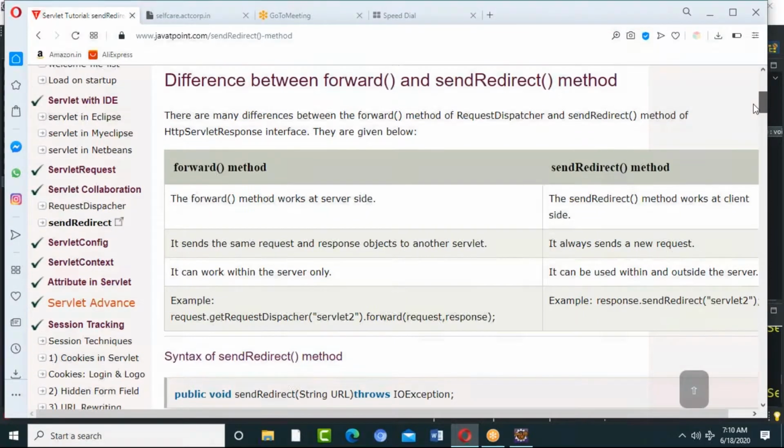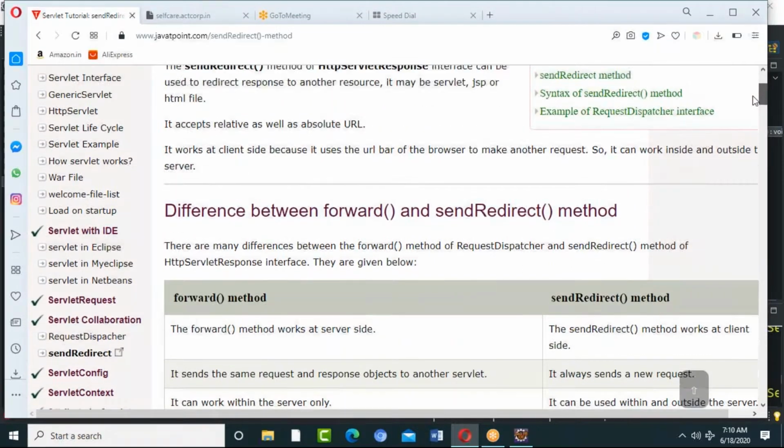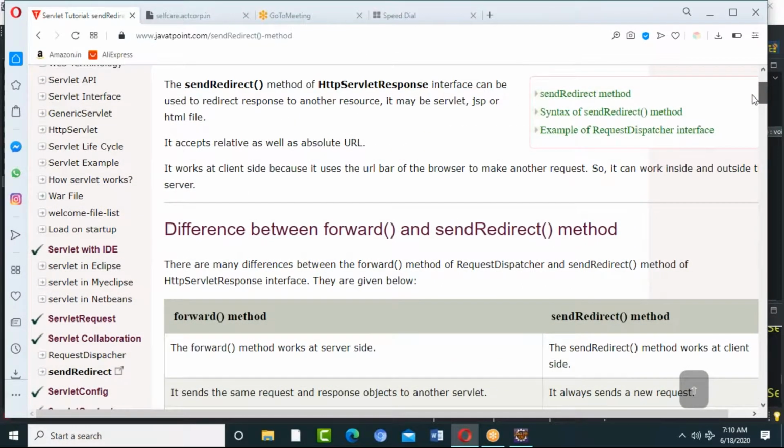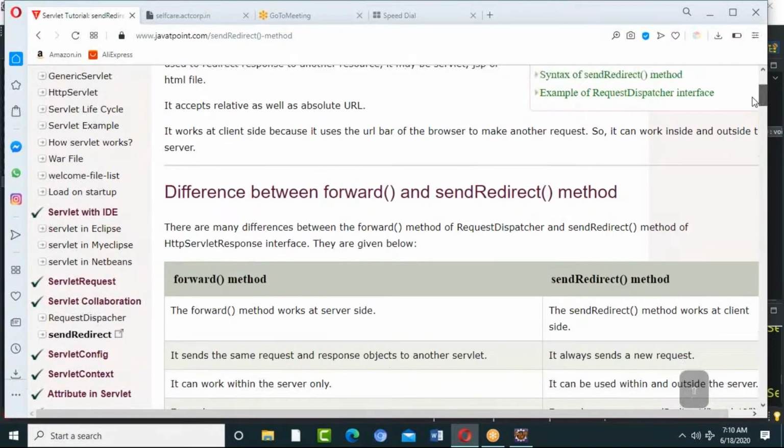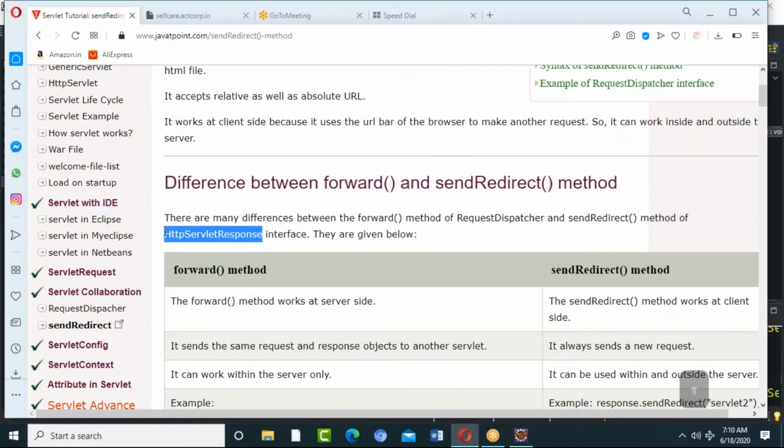Forward is a method of RequestDispatcher, and sendRedirect is a method of HttpServletResponse. RequestDispatcher is an interface which contains forward and include.